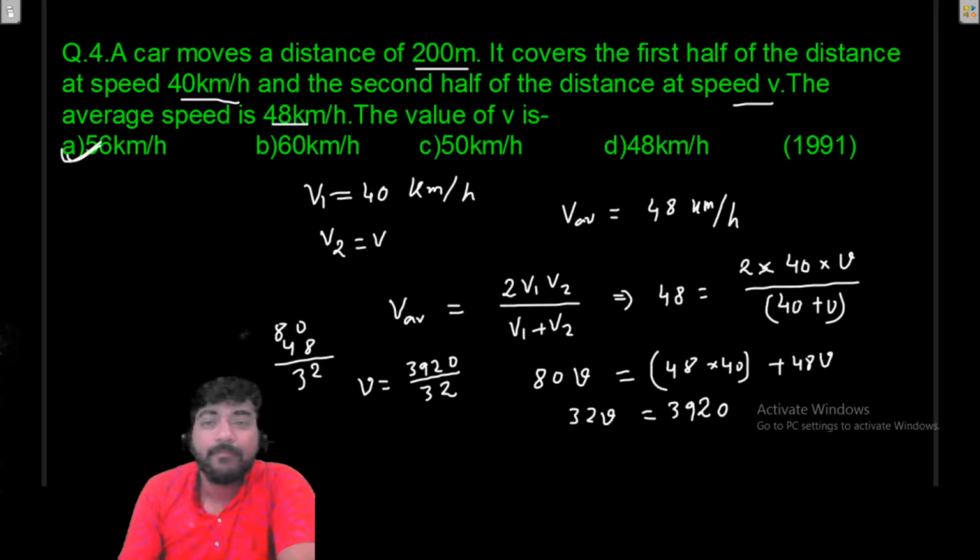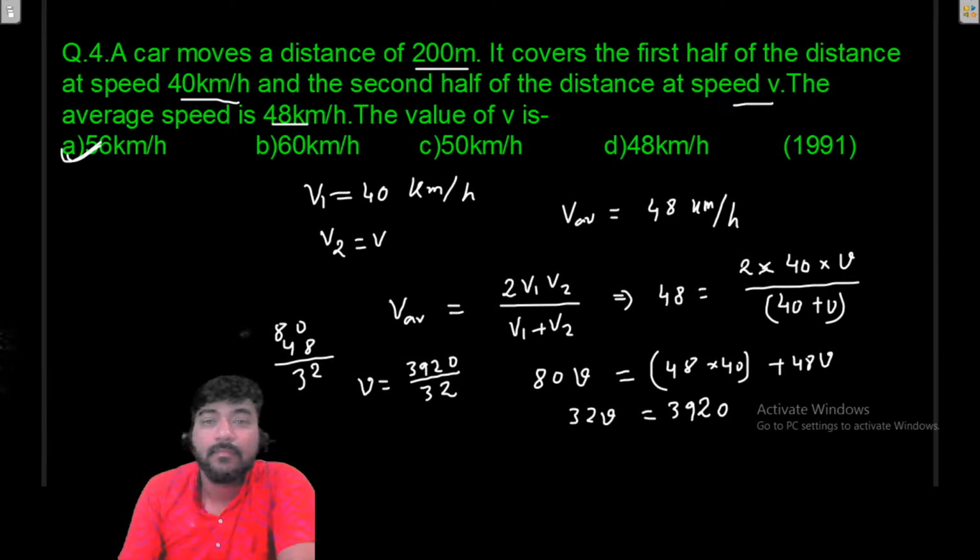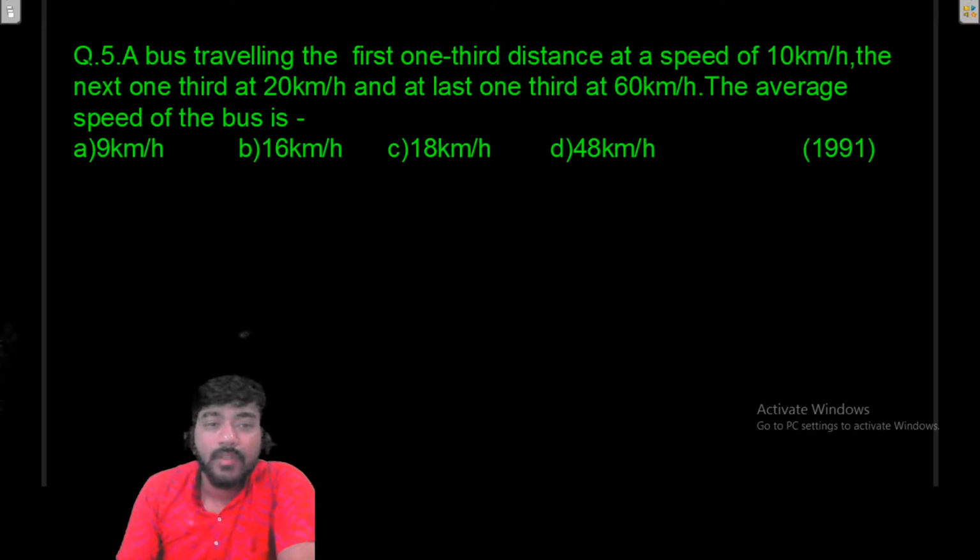Okay, so now let's move to the next question. And here again the same question is repeating. A bus is traveling the first 1/3 distance at speed 10 km/h, the next 1/3 at 20 km/h, and then the last 1/3 at 60 km/h. I have derived this for 1/3 also. So what will be the average speed of the bus?